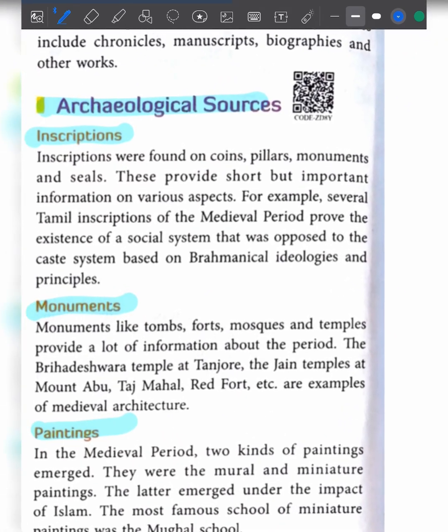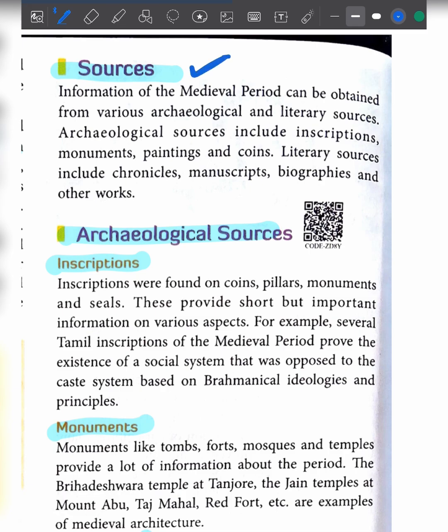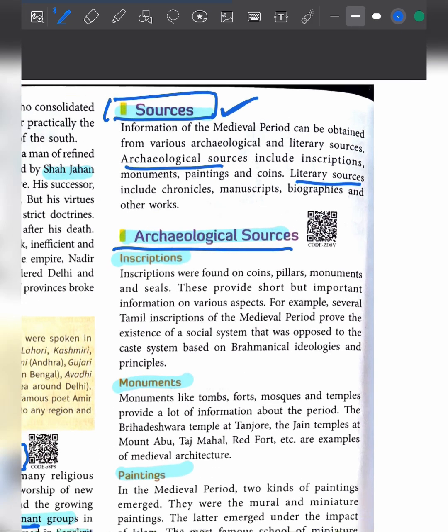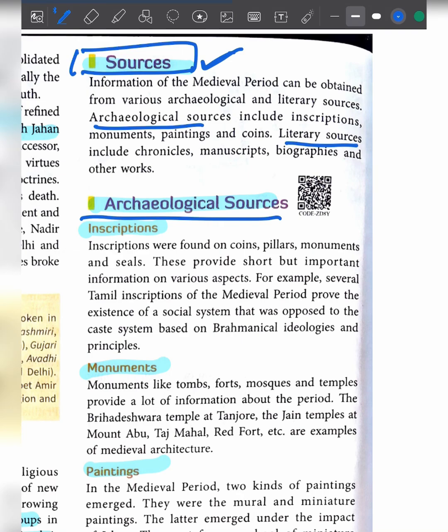Next, what are the sources of history? This is a new section. Basically there are two major sources: archaeological sources and literary sources. Archaeological sources are those preserved in monuments or paintings, and literary sources are books or chronicles.